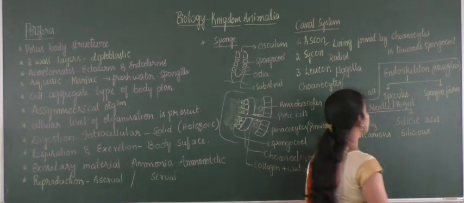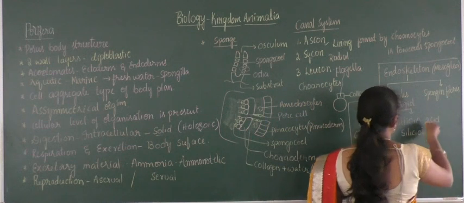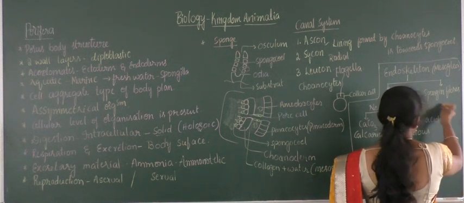The next type of endoskeleton which is formed here is spongin fibers.